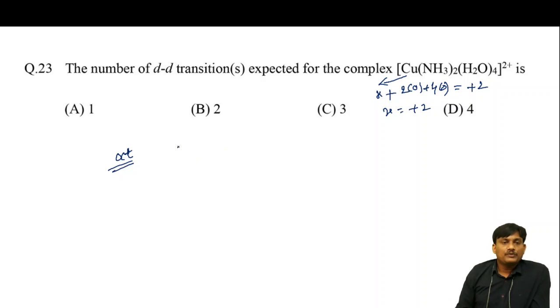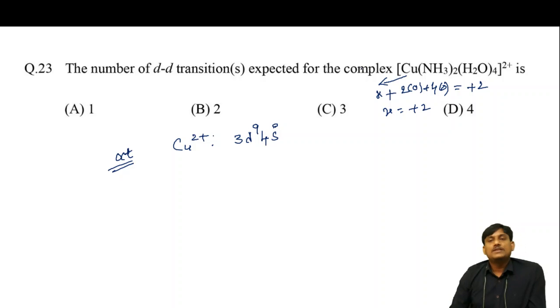So, what is the electronic configuration of Cu2+? The electronic configuration will be 3d9, 4s0. This is the electronic configuration of copper in this complex.